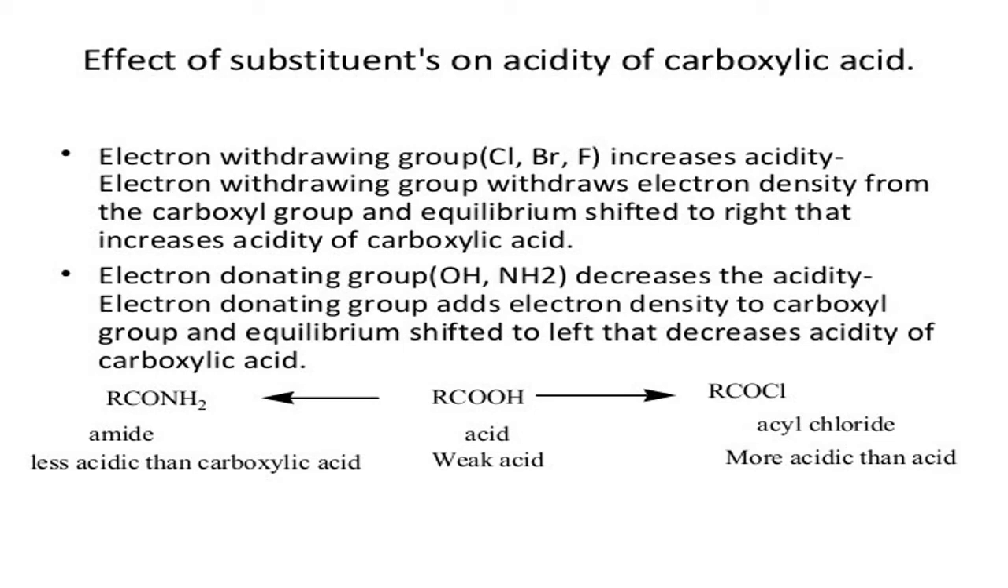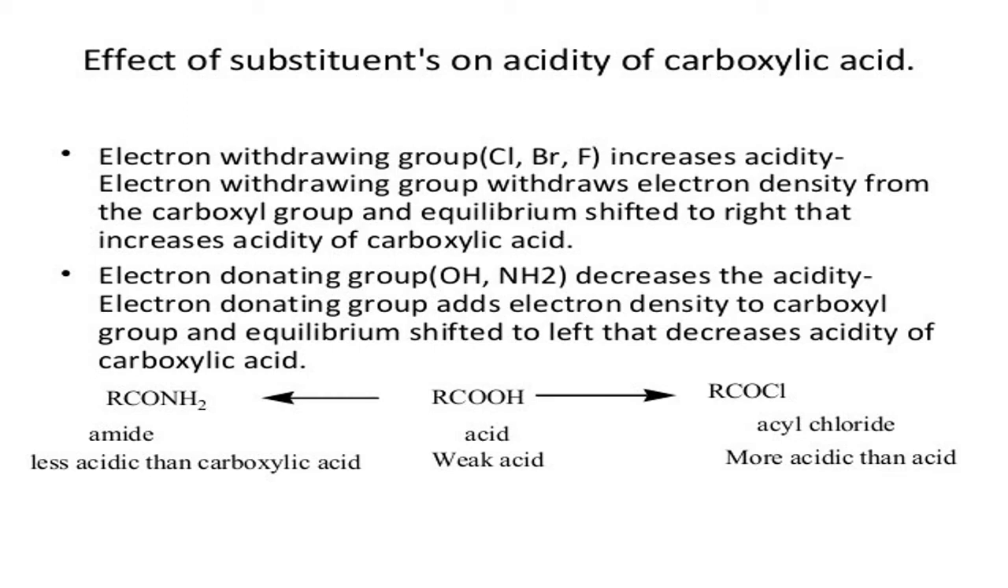Carboxylic acids. If the electron withdrawing nature is there, if a COOH group is attached to an electron withdrawing group, then what happens? It withdraws electrons. When electrons are withdrawn from the carboxylic acid group, availability of the proton is made easy. That means they behave as what? Stronger acid.